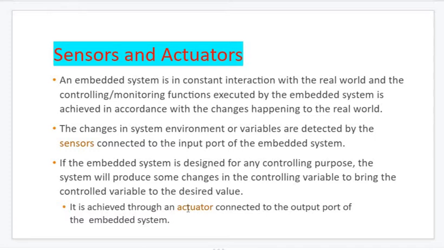So actuator means what? It responds to the sensor. Always, the sensor is first, which senses the data. The actuator is next, which gives a proper response to the sensed input. So that's the meaning of sensor and actuator circuit.